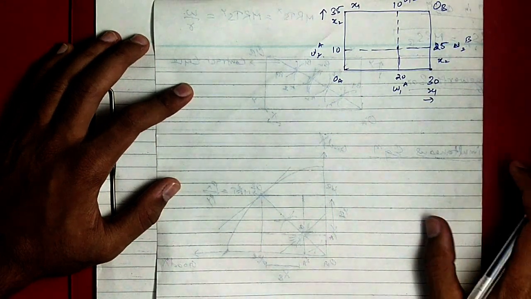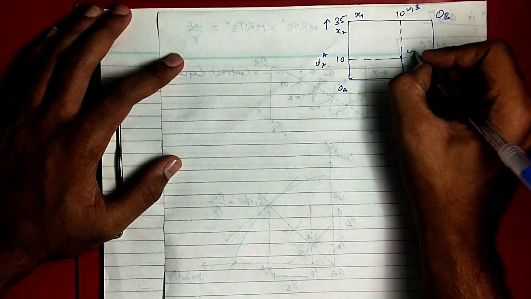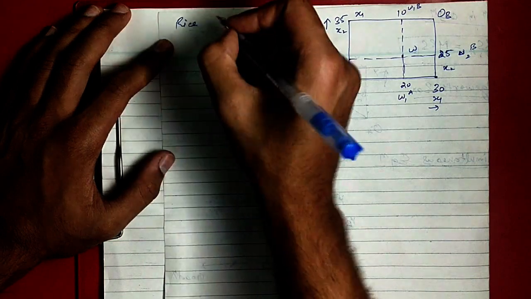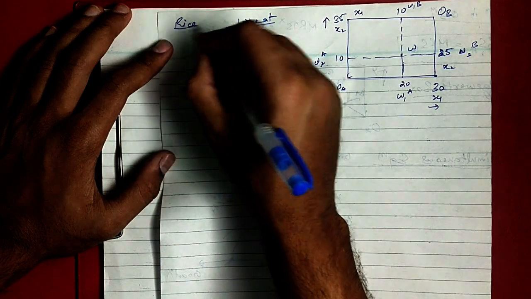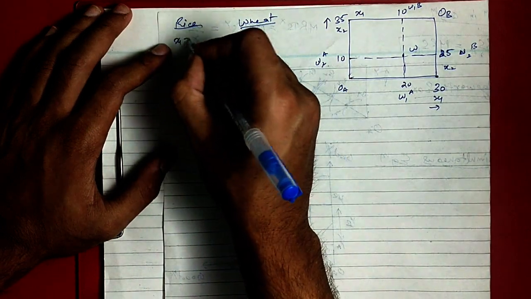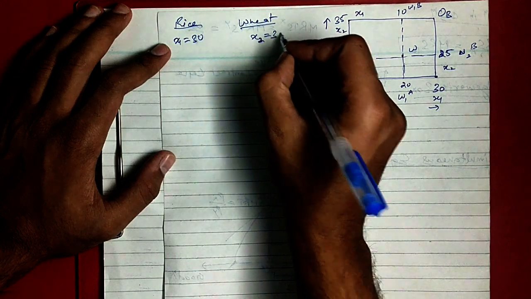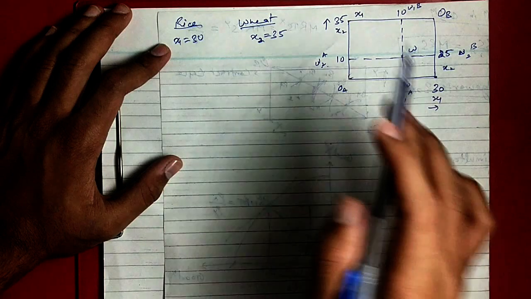Okay, so till here our game is like this. We can mark this as endowment. Okay, I'm writing it down also that we are taking the goods as x1 is equal to 30, x2 is equal to 35. This is the total production. Okay, here you can see total. So this is the total one.